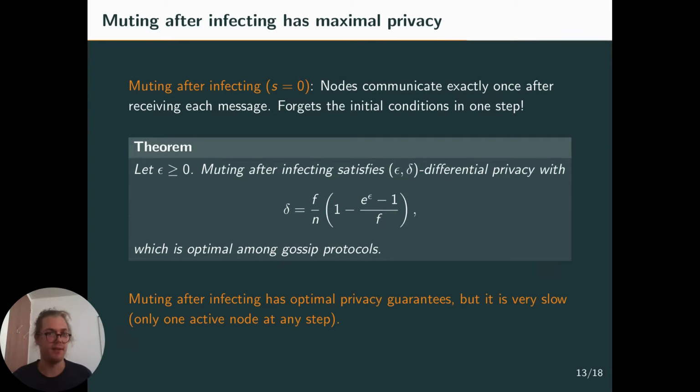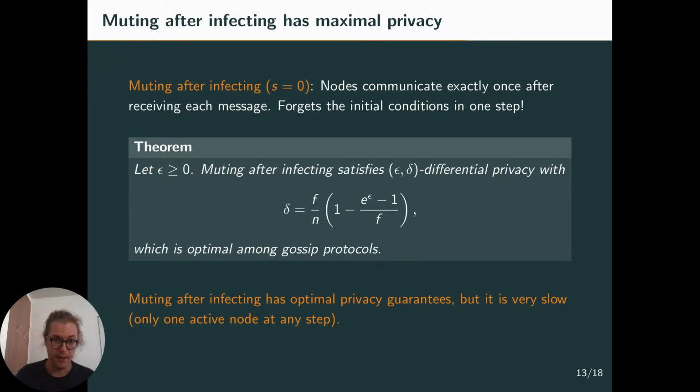So basically, you're okay. In terms of differential privacy, it means that for any epsilon greater than 0, muting after infecting, so taking s equal to 0, satisfies epsilon-delta differential privacy with delta equal to f over n, so the ratio of curious nodes, times basically something barely smaller than 1.